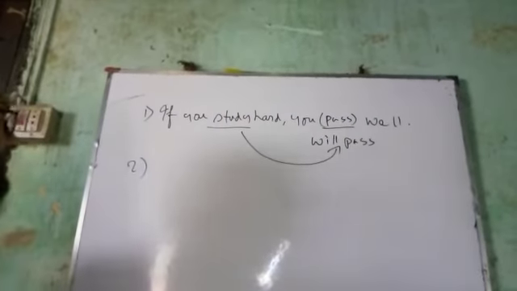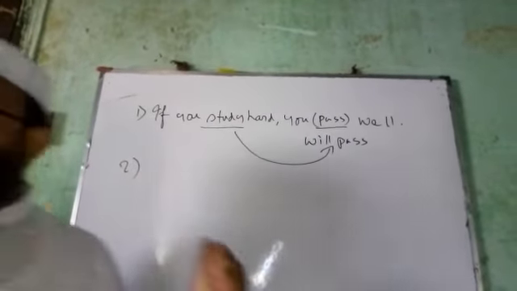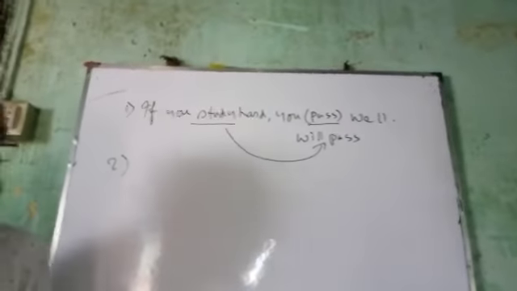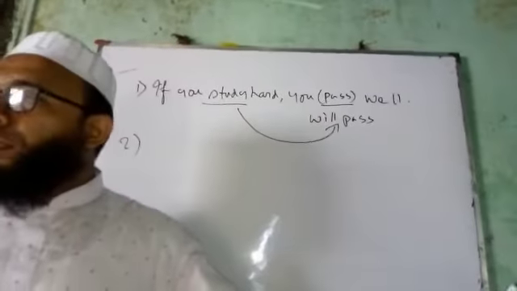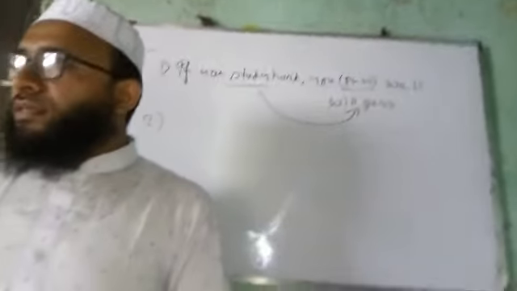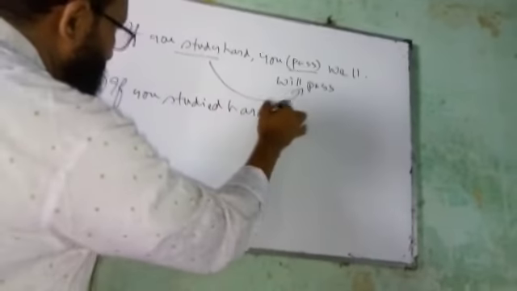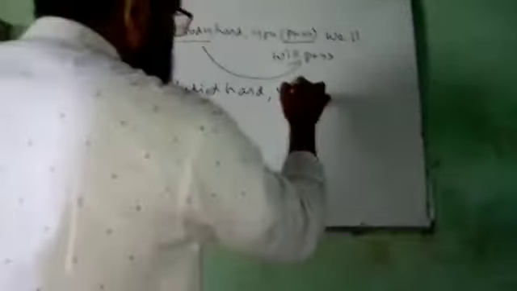Number two: if the first verb is in past indefinite, then the next verb will be with would, could, or might. If you studied hard, you would pass well.